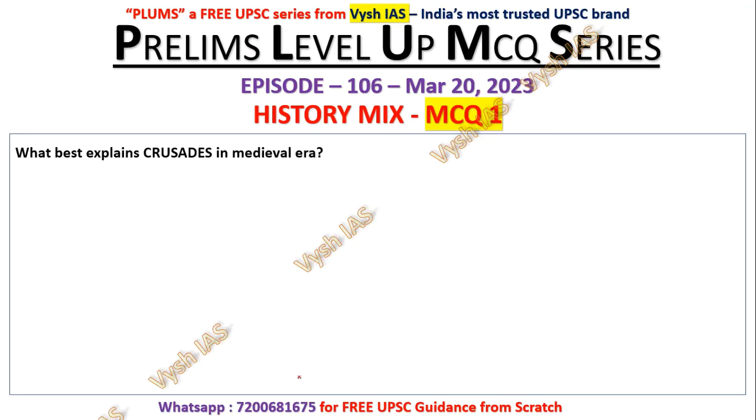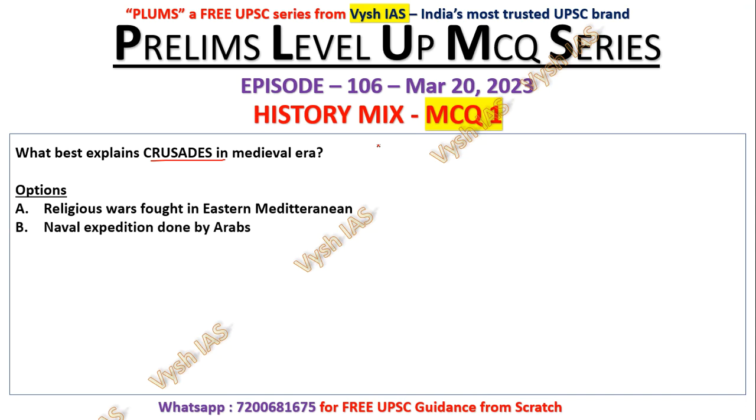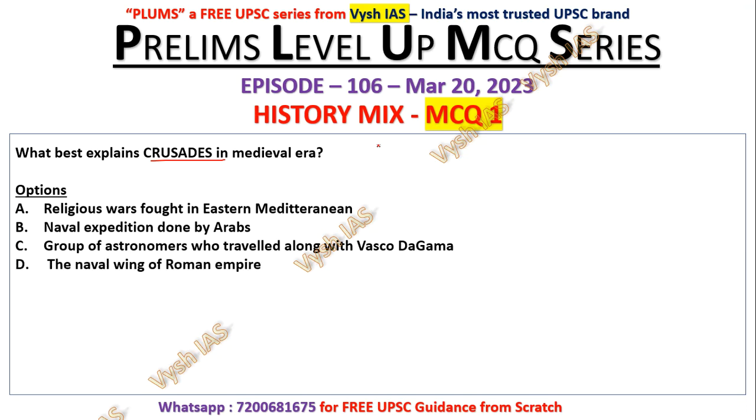So question number 1 for history, medieval history. What best explains crusades in the medieval era? This is there in the very first chapter of Satish Chandra, so you have to know what the meaning of it is. The options: religious wars fought in Eastern Mediterranean, a naval expedition done by Arabs, a group of astronomers who traveled along with Vasco da Gama, the naval wing of the Roman Empire.